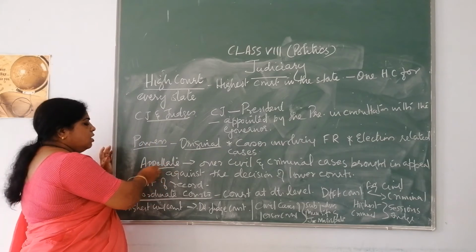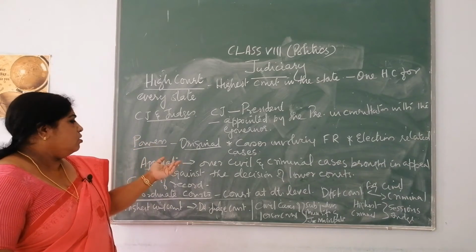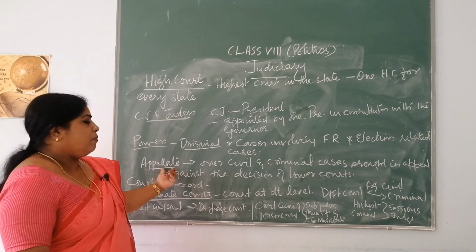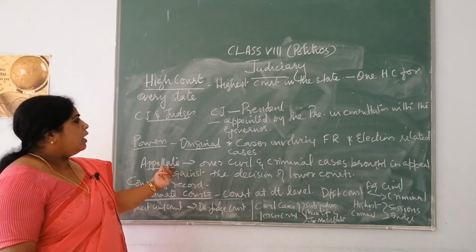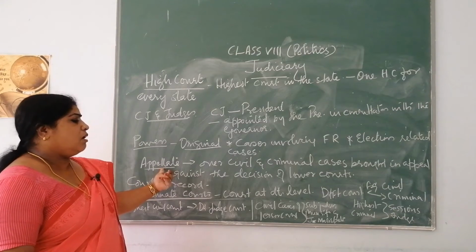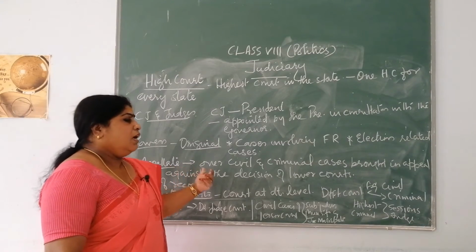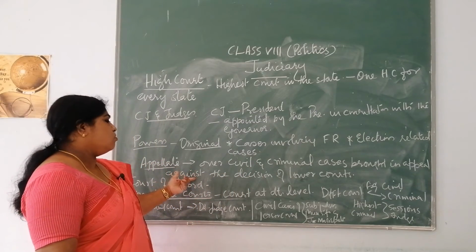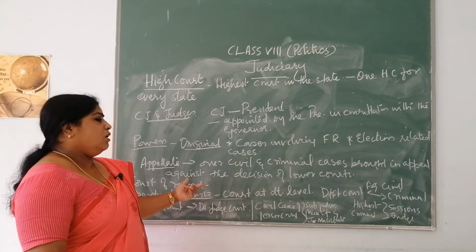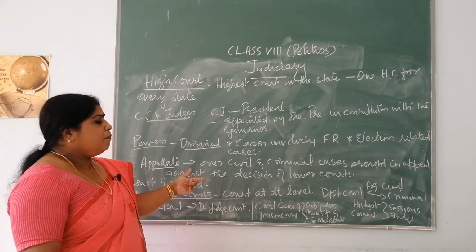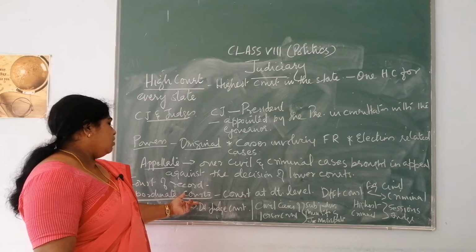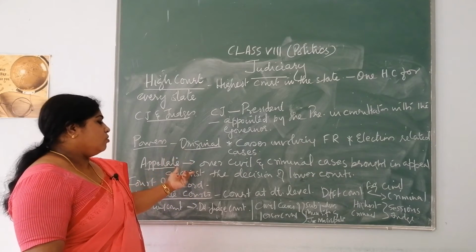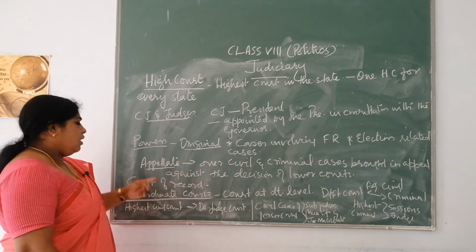Next is appellate jurisdiction. You already know what jurisdiction and original jurisdiction are, as well as the meaning of appellate jurisdiction. Under the appellate jurisdiction of the High Court come all the civil and criminal cases that are brought in appeal against the decisions of lower courts. That means if any case is shifted from the subordinate courts, it can be heard on appeal by the High Court. That is the appellate jurisdiction of the High Court.